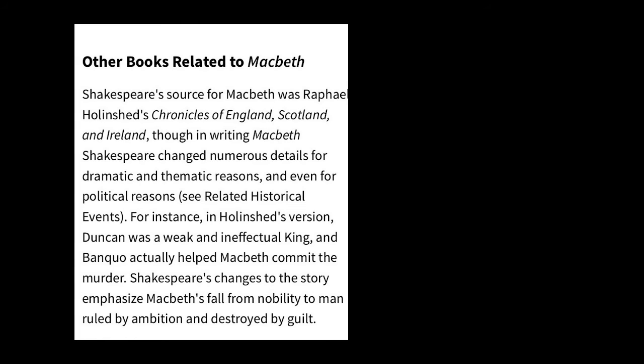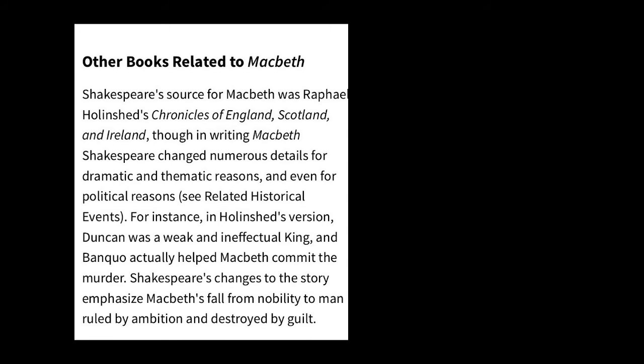Now, the other book related to Macbeth: Shakespeare's source for Macbeth was Raphael Holinshed's Chronicles of England, Scotland, and Ireland. Though in writing Macbeth, Shakespeare changed numerous details for dramatic and thematic reasons, and even for political reasons, so that he could please King James and relate to a historical event. For instance, in the Holinshed version, Duncan was a weak and inefficient king, and Banquo actually helped Macbeth to commit the murder.